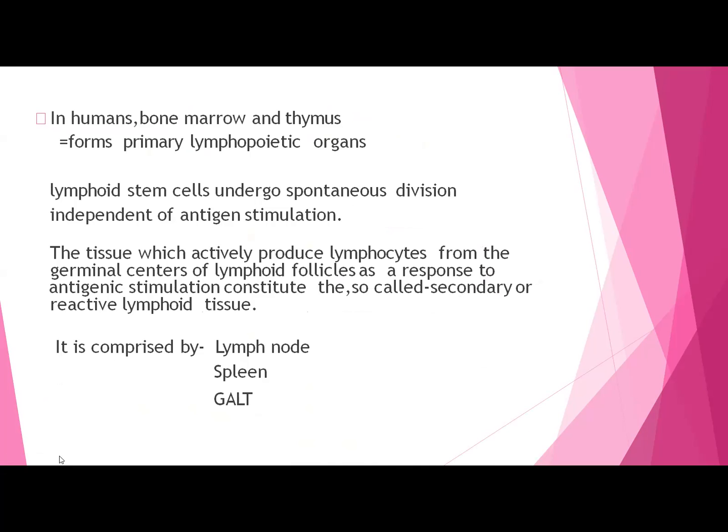So they will directly form the T lymphocyte. But the tissues which actively produce lymphocytes from the germinal centers as a secondary part are known as reactive lymphoid tissue. They will be producing lymphocytes, but as a response to antigenic stimuli. These tissues are the lymph node, the spleen, and the gut-associated lymphoid tissue. These three are known as secondary reactive lymphoid tissue, and they also contribute to the formation of lymphocytes.